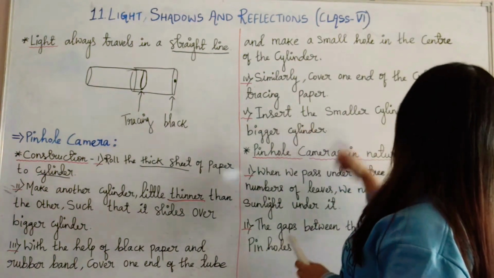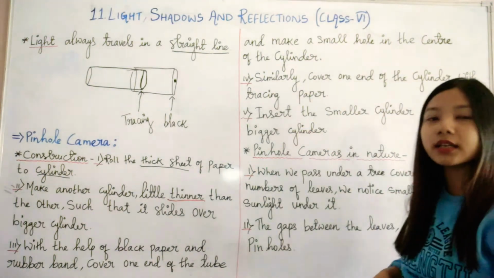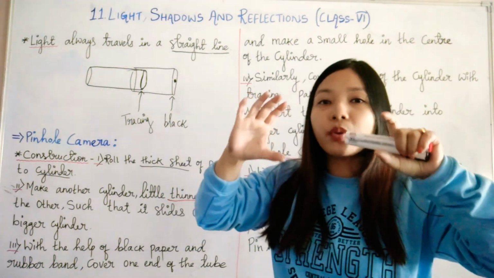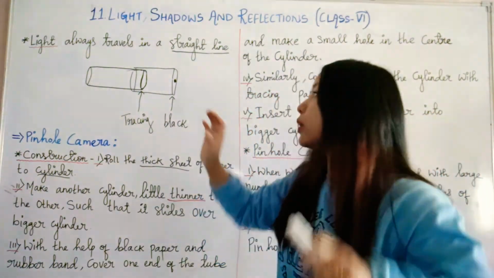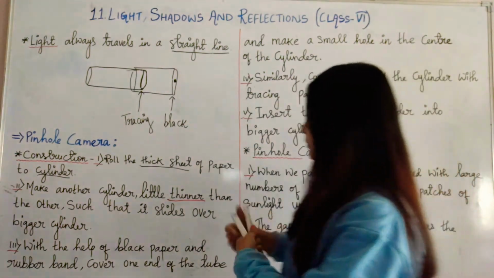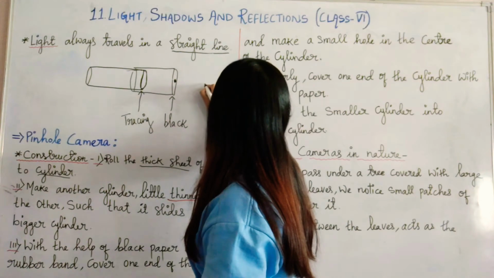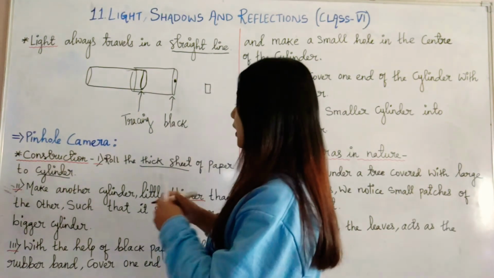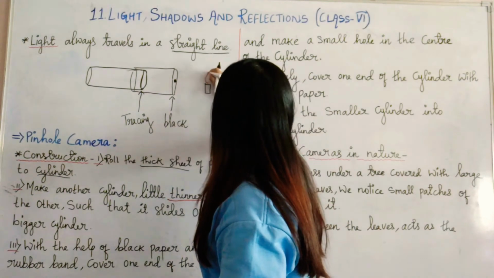Then insert the smaller cylinder into the bigger cylinder. Now our smaller cylinder and bigger cylinder are both ready. Insert the small one inside the bigger cylinder. Then let's say we have placed a candle here, a lit candle.